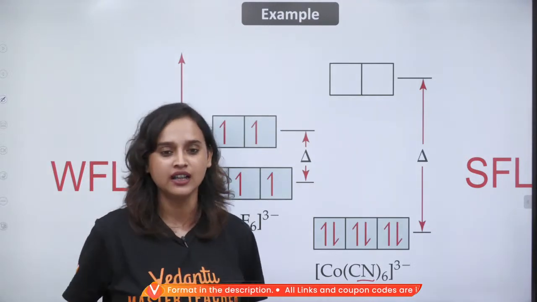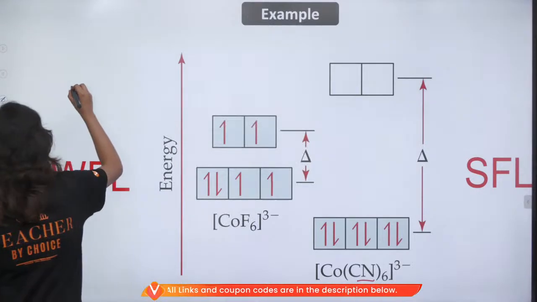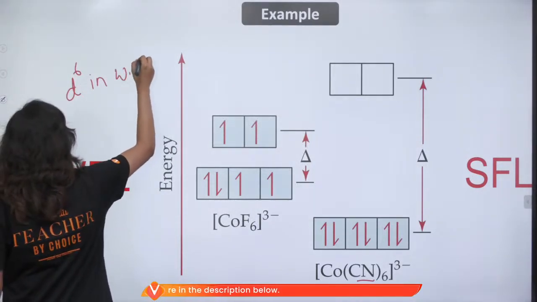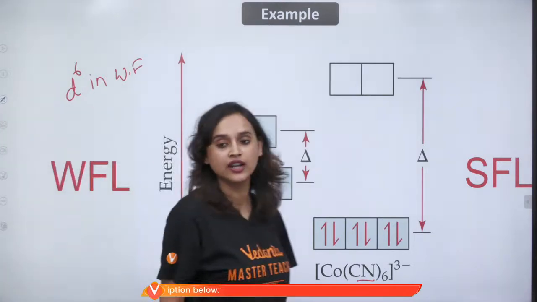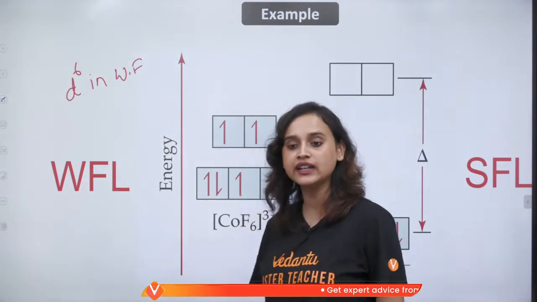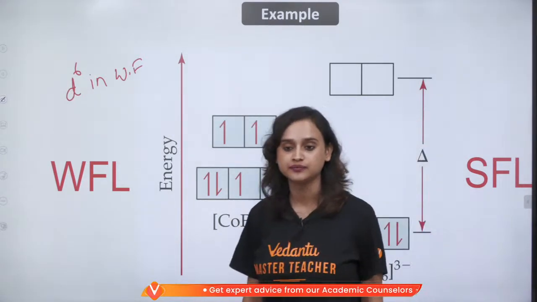Acha, now tell me something. Let's say that it is d6. d6 in a weak field ligand. Tell me how the electrons will fill up the orbitals. Anybody, any idea?